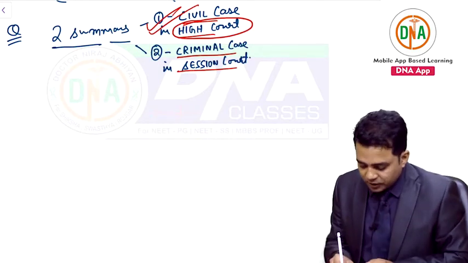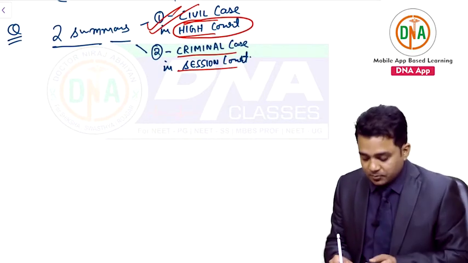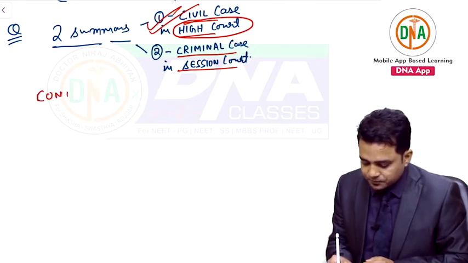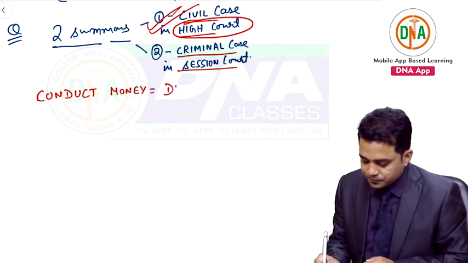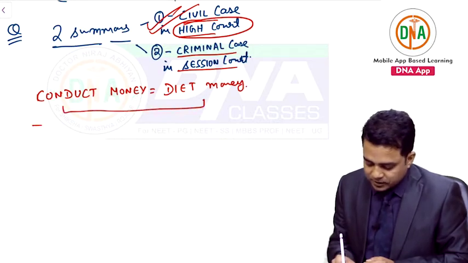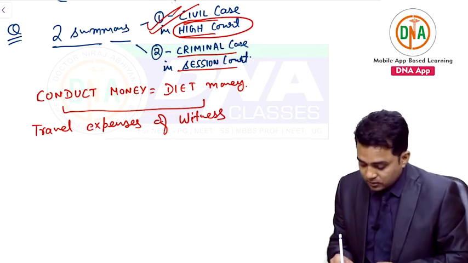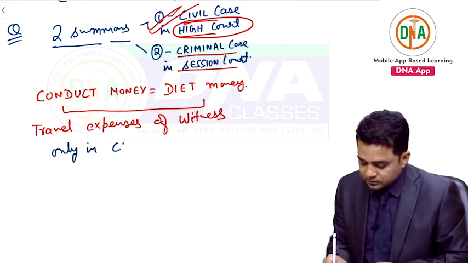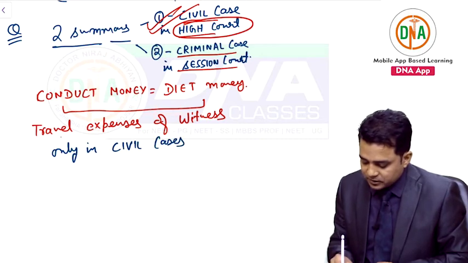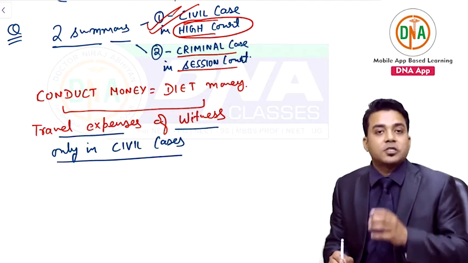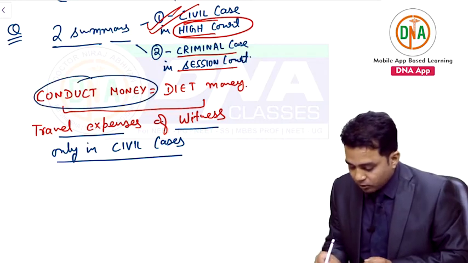Then regarding summons, one term is there: when a witness attends summon, he is given conduct money. So what do you mean by conduct money? It is also called diet money. This means travel expenses are paid to witnesses. In which cases? Not in all cases. Only in civil cases. Travel expenses of witness is given, and that is called conduct money or diet money.